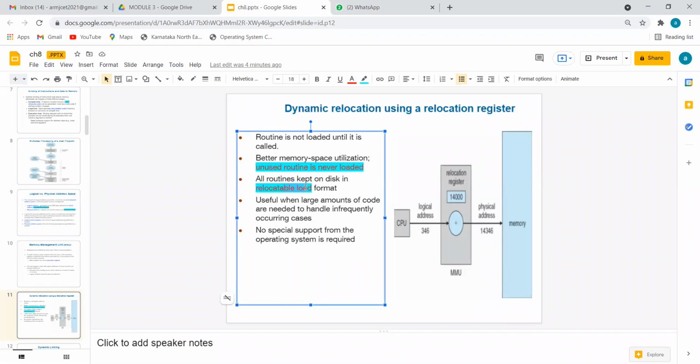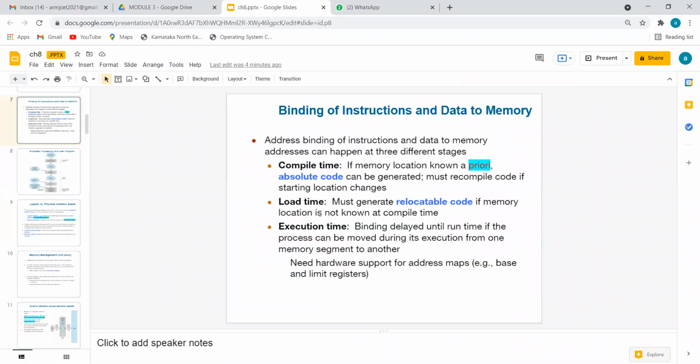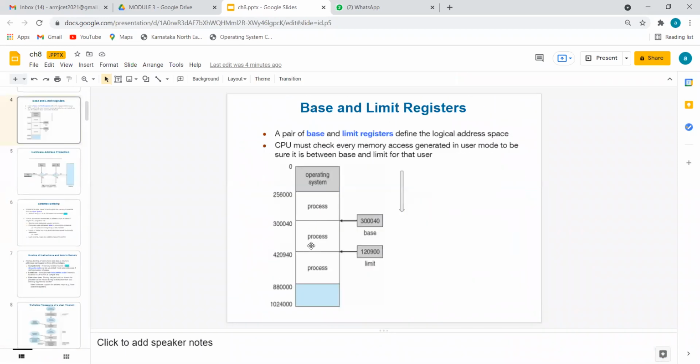And one more reason why relocation should compulsorily be there is if some high priority process comes. For example, here you see, let me give this: P1, P2, P3. P2 has the highest priority and it wants to get some more data. So what should we do? If it gets more data, its total space will go on increasing like this. So at that time, for process 3, I have to take it and relocate it into a new area.